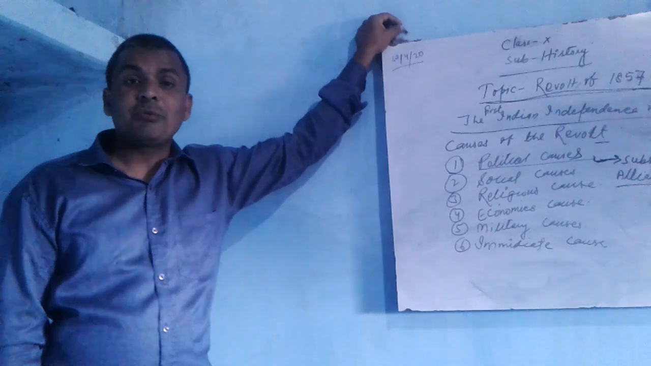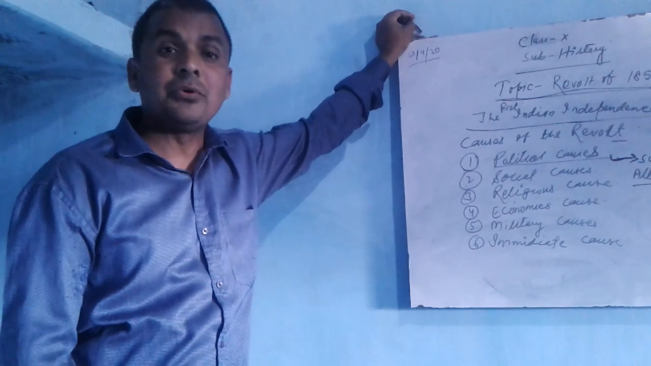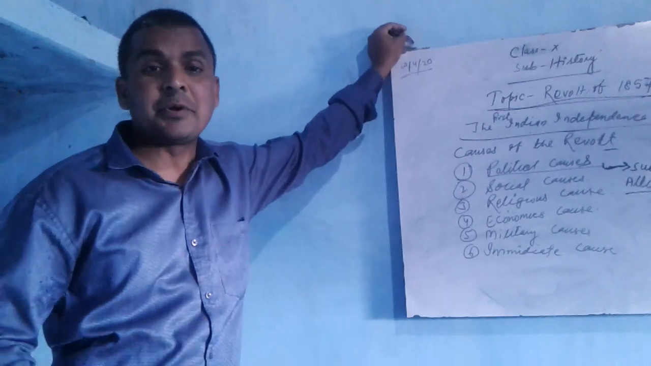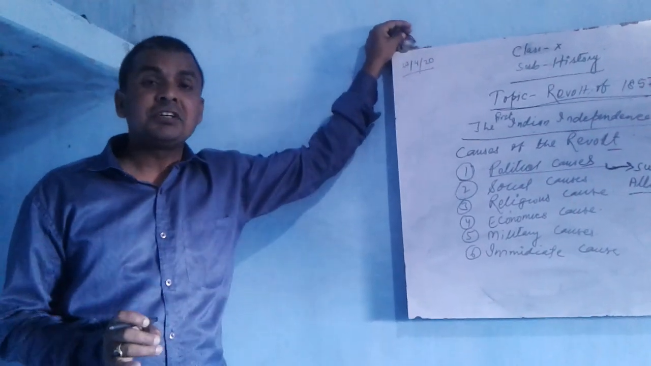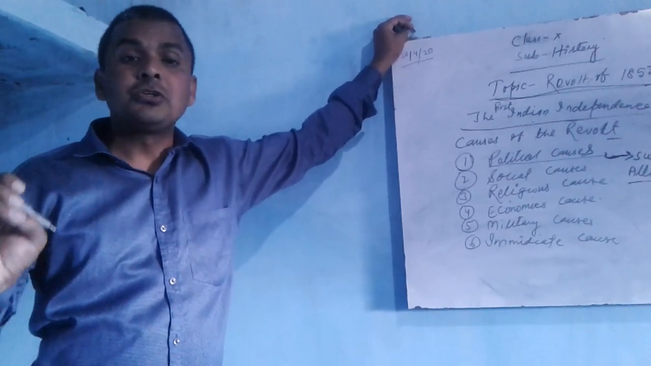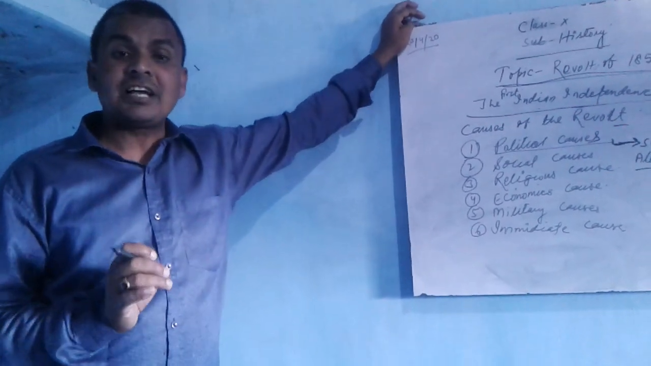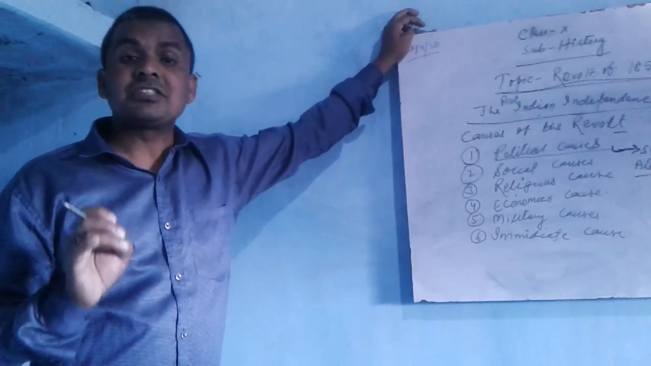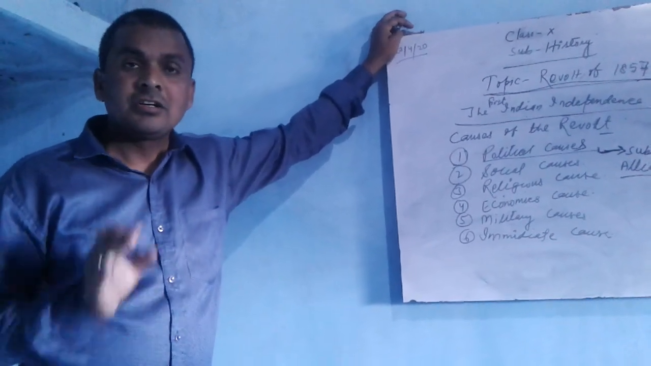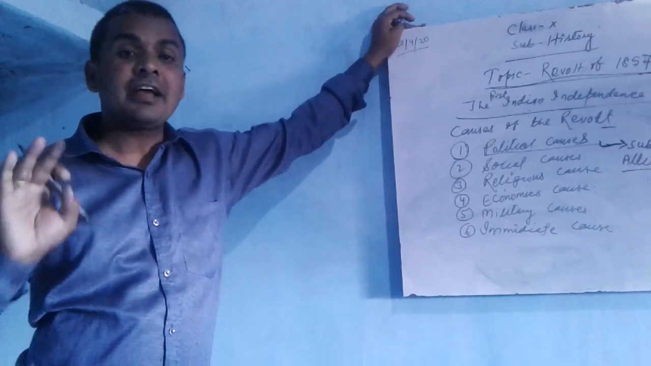Second point, surrender their foreign policy. It means without the permission of the British, an Indian ruler could not make any relationship with other European countries. Understood? Again, I am repeating: without the permission of the British, an Indian ruler could not make any foreign relationship with other European countries. Third point, under the subsidiary alliance they had to accept a British resident as their headquarter.